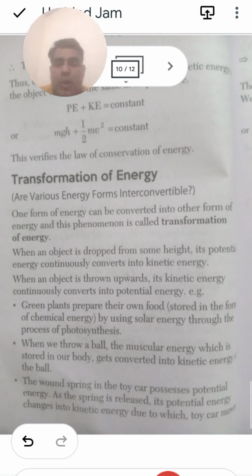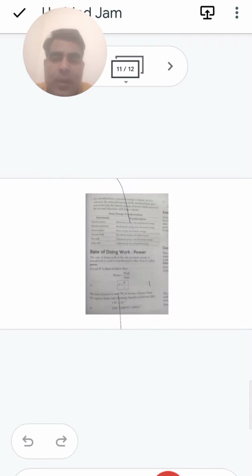When we throw a ball, the muscular energy which is stored in our body gets converted into the kinetic energy of the ball. The wound spring in a toy car possesses potential energy. As the spring is released, its potential energy changes into kinetic energy, due to which the toy car moves. So potential energy is converted into kinetic energy, converted into potential energy, and similarly there are different forms.